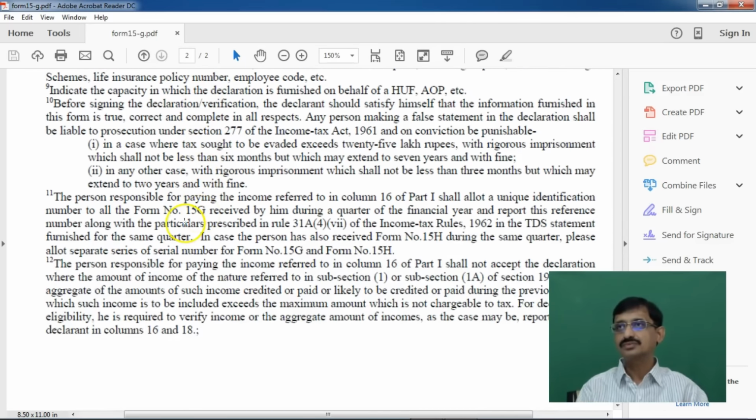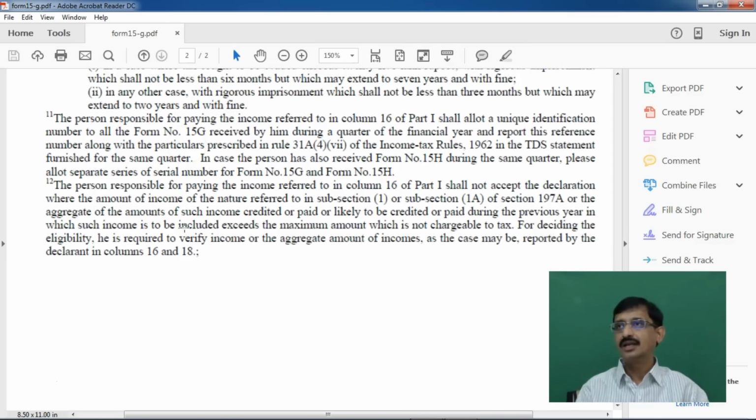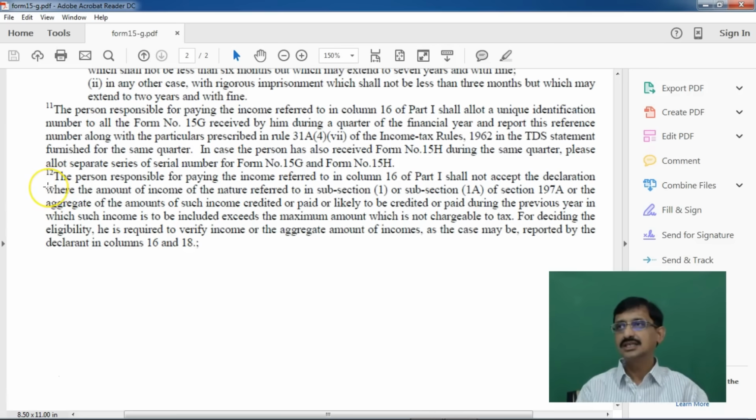And also there are some other points that are being given, and I also draw your attention to this particular 12th note, which states that the person responsible for paying the income referred to in column 16 of part 1 shall not accept the declaration where the amount of income of nature referred to in subsection 1 and 1A of 197A, means total 7 types of payments.